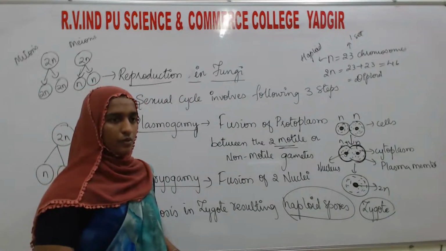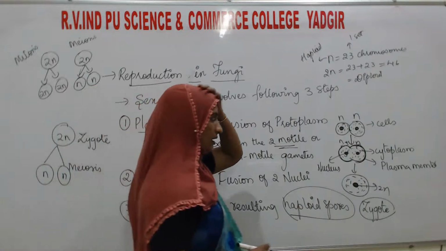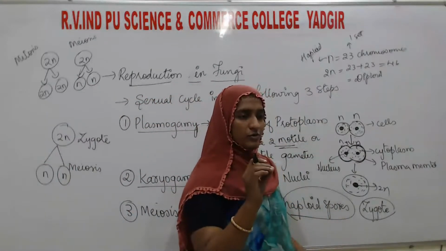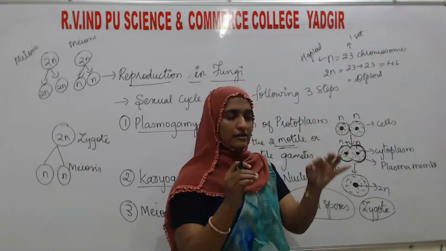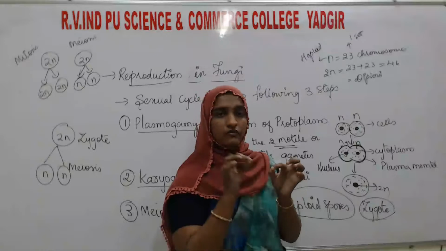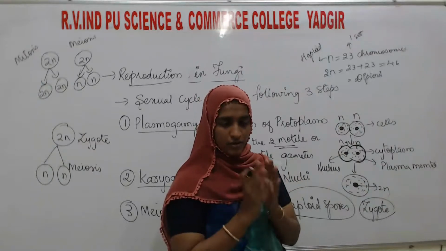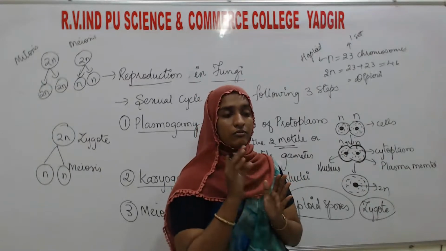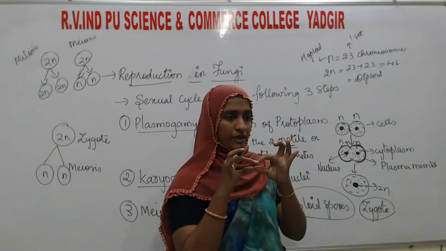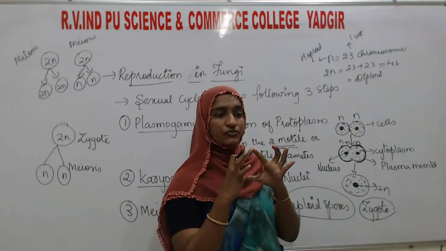Understood? Once again I will tell you, this is the cycle of sexual reproduction. One haploid spore from one fungus, another haploid spore from another fungus, they will get fused. First, what is going to happen over here? Protoplasm, cytoplasm and plasma membrane are going to fuse in this form. Then the whole cell is going to fuse.